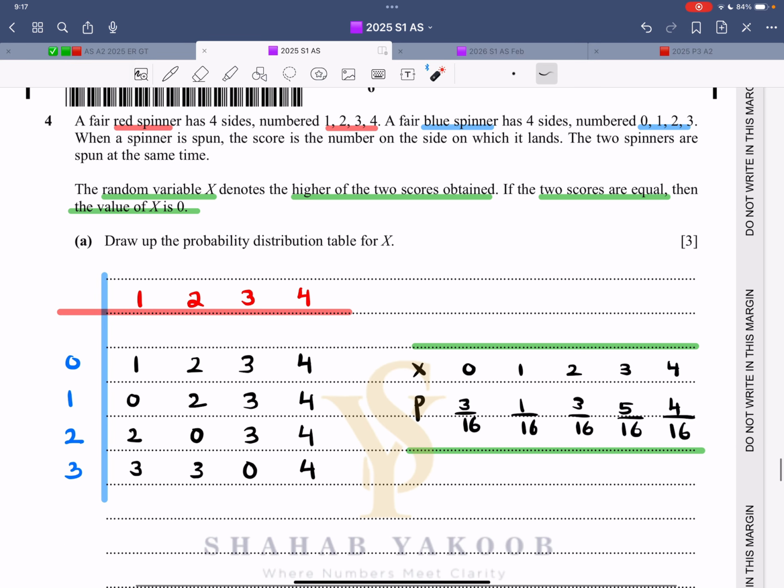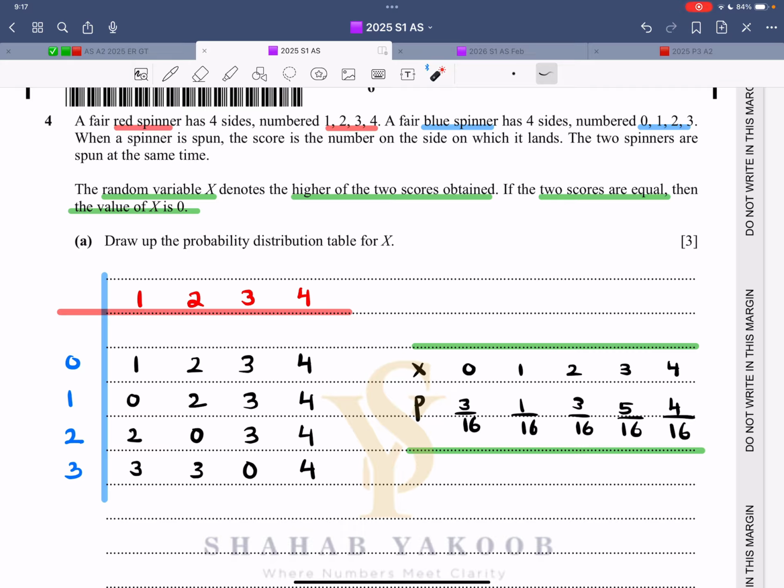Question number 4. It says a fair red spinner has 4 sides, numbered 1, 2, 3, 4. A fair blue spinner has 4 sides, 0, 1, 2, 3. When a spinner is spun, the score is the number on the side on which it lands. The 2 spinners are spun at the same time. Random variable x denotes the higher of the 2 scores obtained. And what if the scores are equal? The value of x is 0.